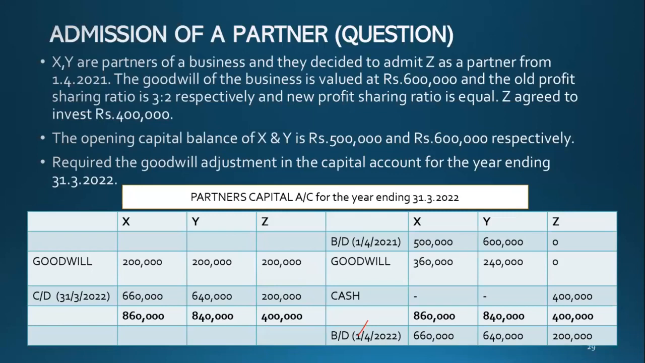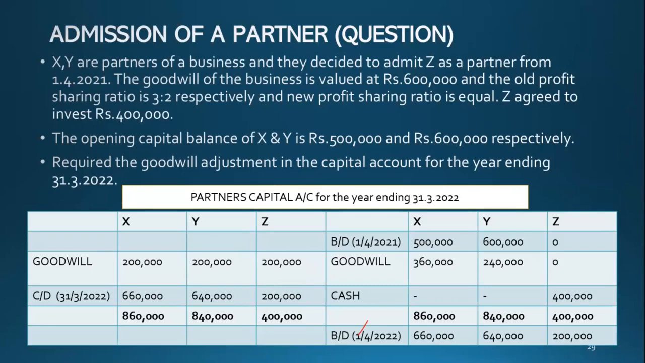Now that is a double entry. What does the double entry say? Debit and credit. Share ratio credit. So I have credited. Okay, so now I have credited, and then I have debited for new profit share ratio.